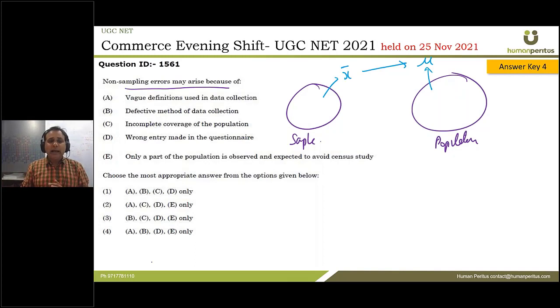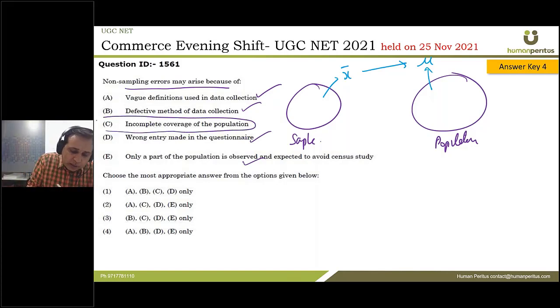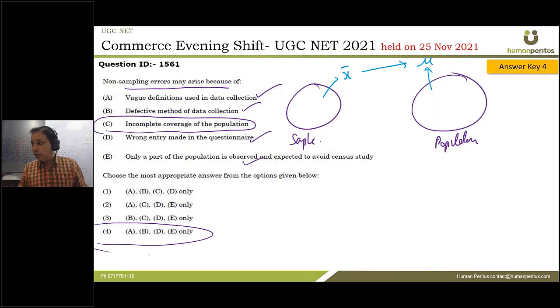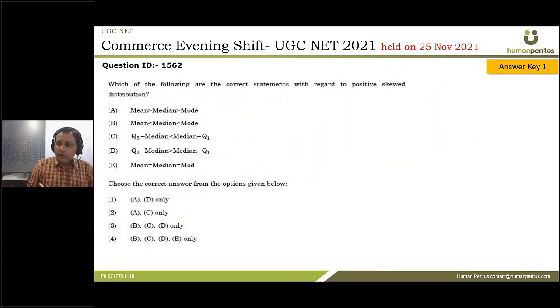Now non-sampling errors can arise because of... now you can understand it. This one true, yes. This is also true. Wrong entry, yes. Only part of population is observed, this is also true. So C is what? Incomplete coverage of population. Now this doesn't make any sense. So your correct answer is A, B, D, and E. Option 4. Yeah. Let's move on.